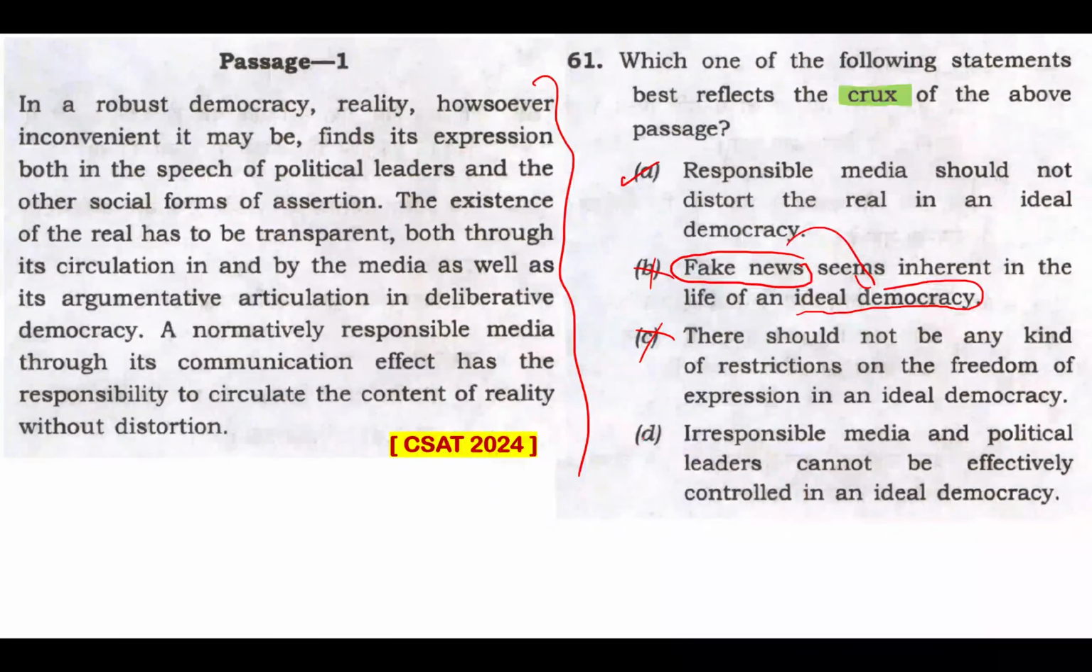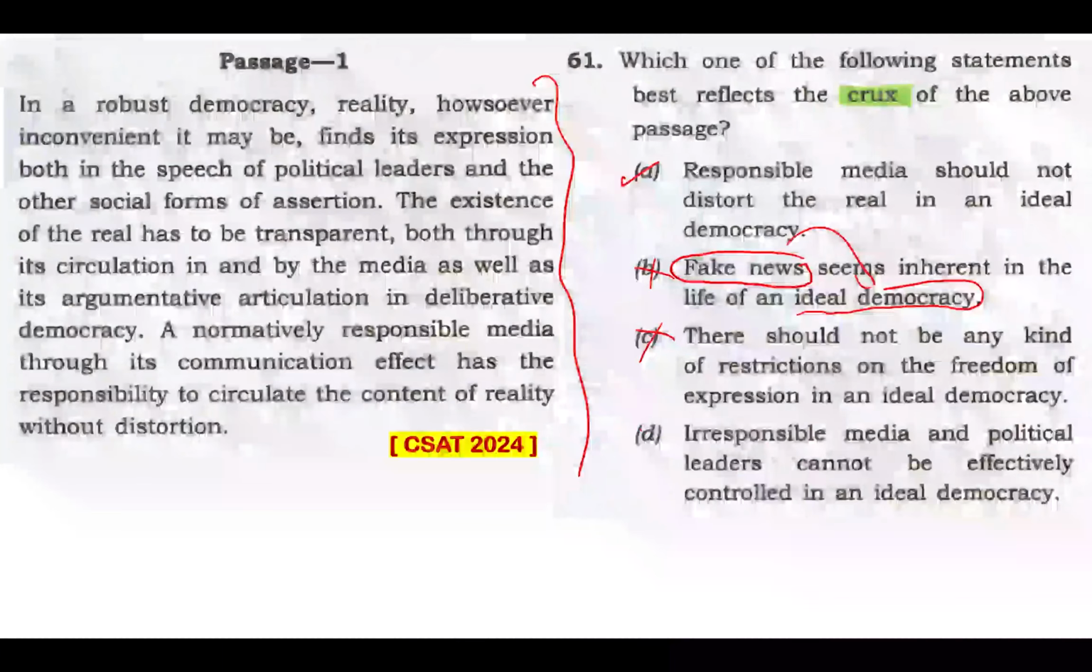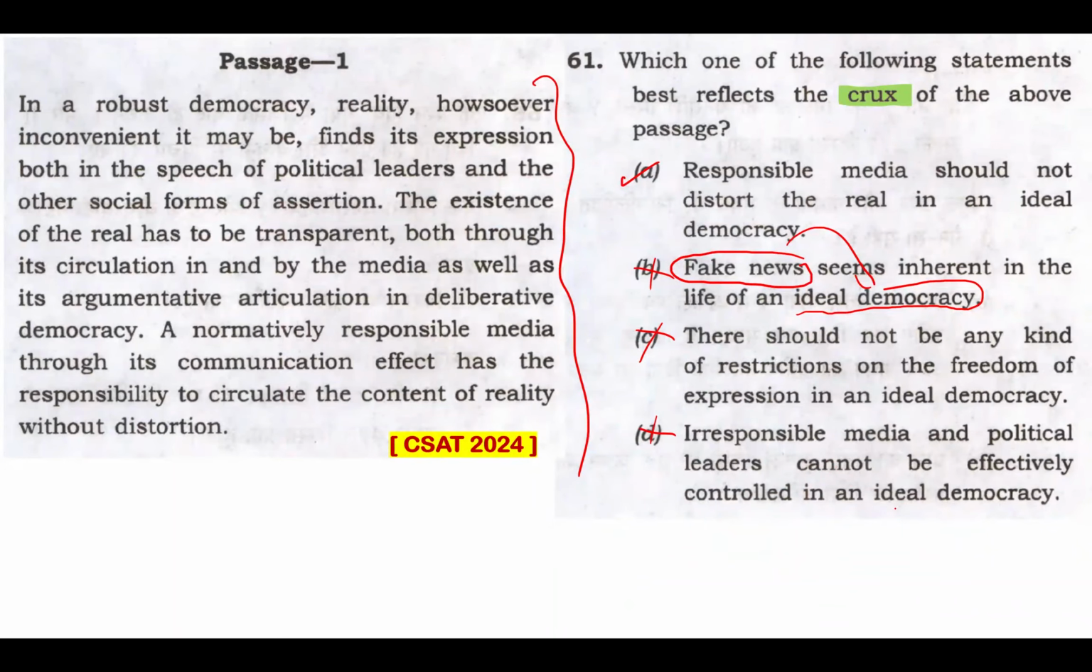Option D, responsible media and political leaders cannot be effectively controlled in an ideal democracy. Well, there's nothing mentioned about irresponsible media and political leaders being controlled or not controlled in an ideal democracy. This also is beyond the scope of the passage. And yes, UPSC key also affirms option A is the right answer. Responsible media should not distort the real in an ideal democracy.